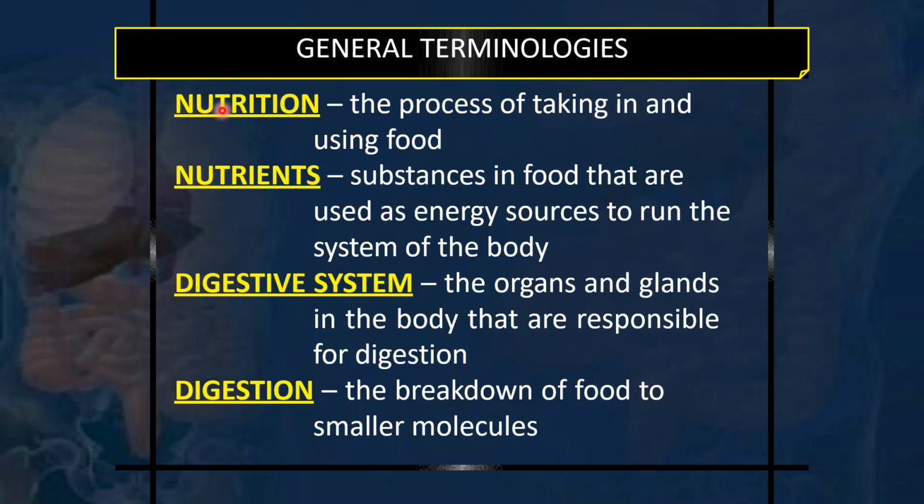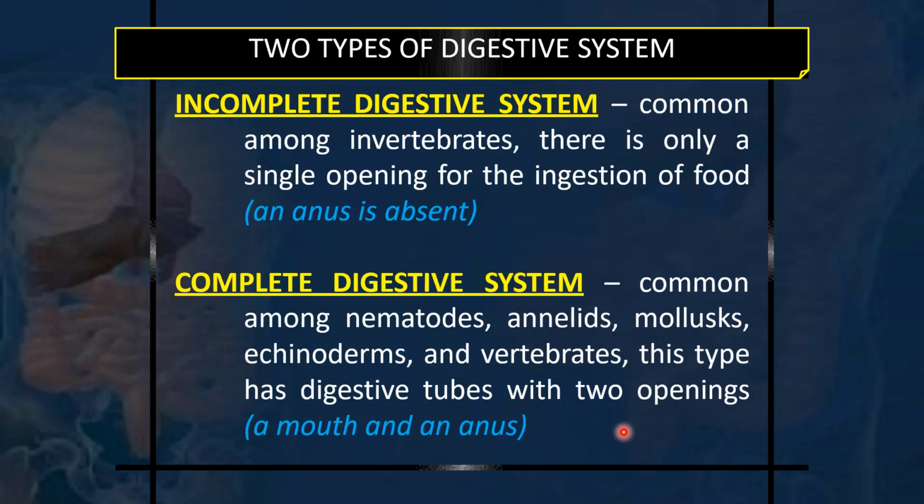So there is one term called nutrition. That means the process of taking in and using the food. So nutrition is the process of taking and using the food, while nutrients are the substances which are present in food and which are used as energy sources to run the systems of our body. And the digestive system includes the organs and the glands in the body that are responsible for digestion. And digestion is the process of breakdown of food to smaller molecules so that they can be easily absorbed.